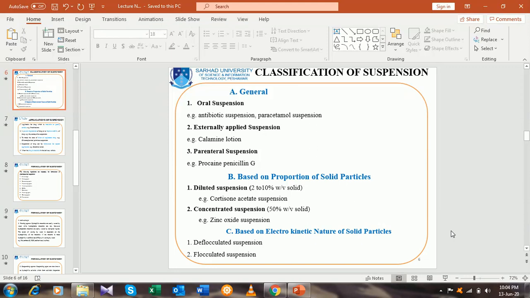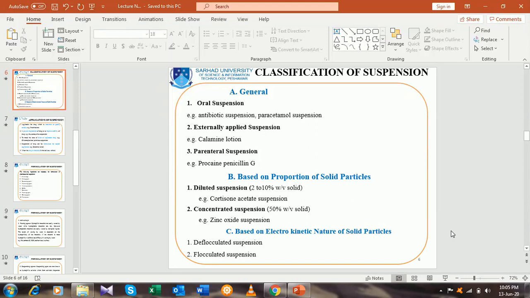The third class of the classification is based on the electrokinetic nature of solid particles, either the deflocculated suspension or flocculated suspension. Either loose aggregates will be formed or it will form tight or packed particles.